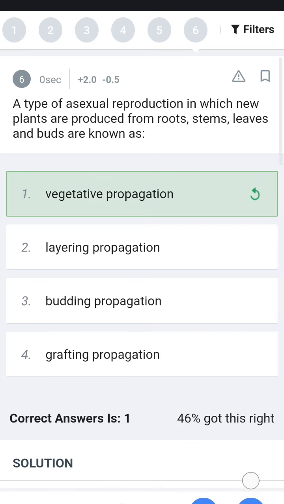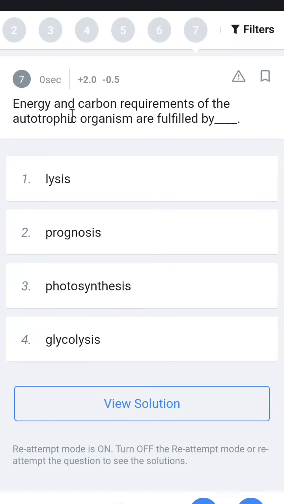Next question, the energy and carbon requirement of an autotroph is fulfilled by which process? Autotrophic organisms produce their own food by nature, which means they do not use other organisms for living.